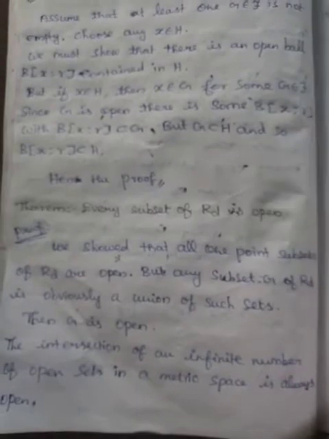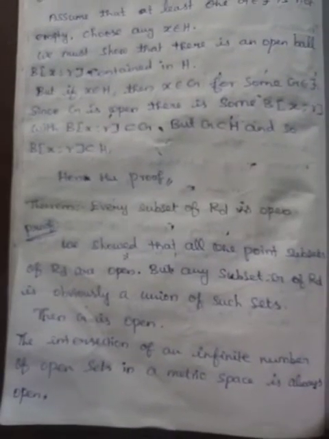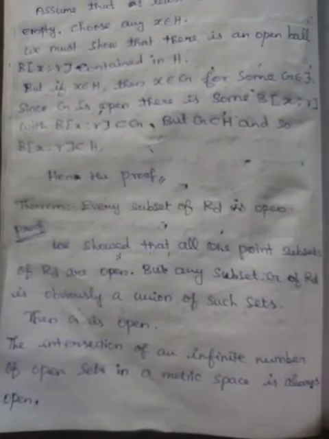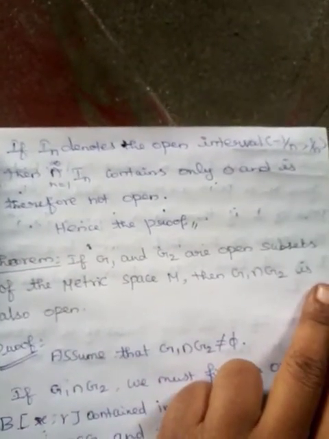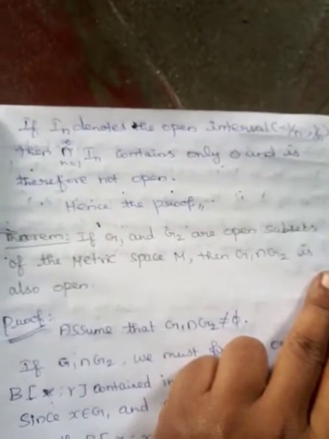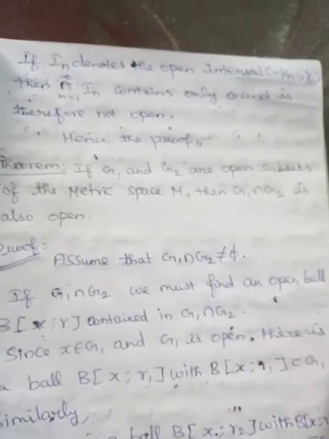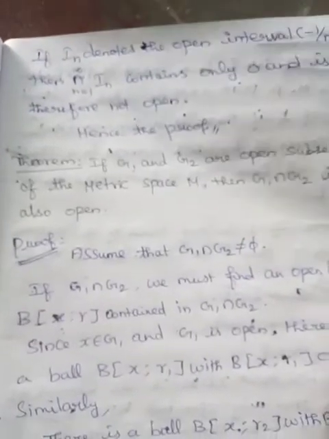The intersection of an infinite number of open sets in a metric space is not always open. If In denotes the open interval (-1/n, 1/n), then the intersection of In, n varies from 1 to infinity, contains only 0 and is therefore not open. Hence the proof.